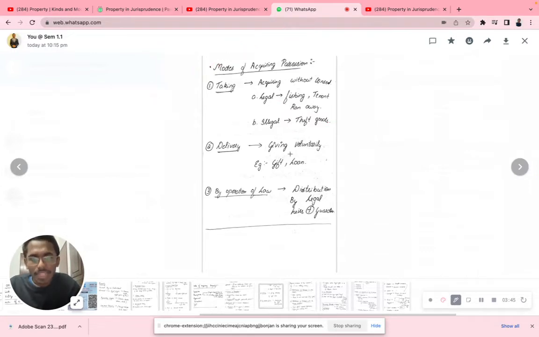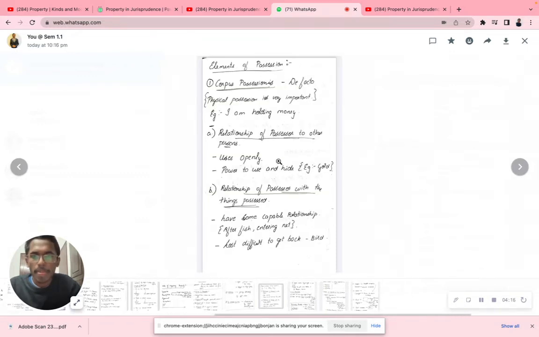Then delivery could be a gift or a loan. Like through a gift I'm getting possession of a land. And by operation of law, it is by distribution to legal heirs and guardians. So by legal heirs I'm getting it by operation of law. Once again: taking, delivery, operation of law, distribution by legal heirs and guardian. These are the 3 kinds of acquiring possession. Let's look at the next one.